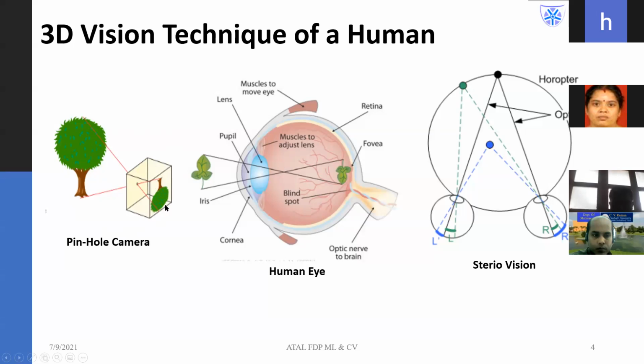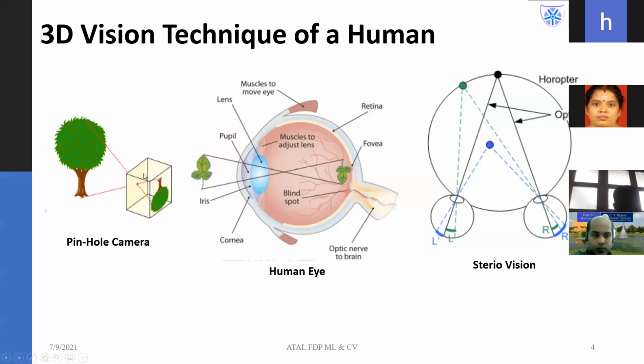After that, it creates an inverted image on the film. The back surface we call the film. So this is a simple fundamental which we observe when creating images.